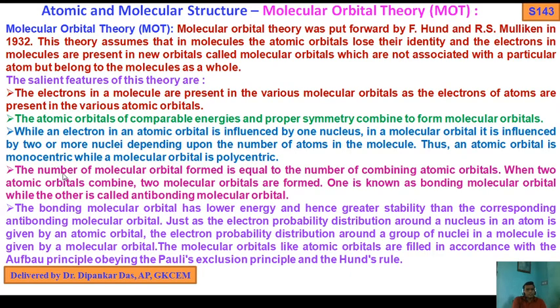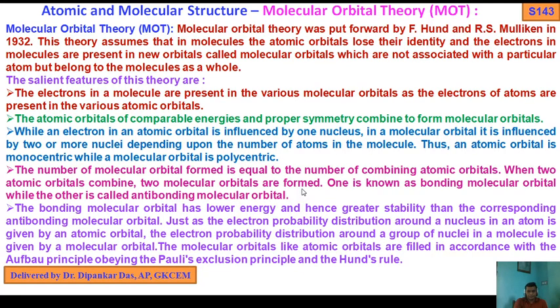Next, the number of molecular orbitals formed is equal to the number of combining atomic orbitals. We will talk about homonuclear diatomic molecules and later heteronuclear diatomic molecules, although the homonuclear diatomic molecule is included in your syllabus. When two atomic orbitals combine, two molecular orbitals are formed.